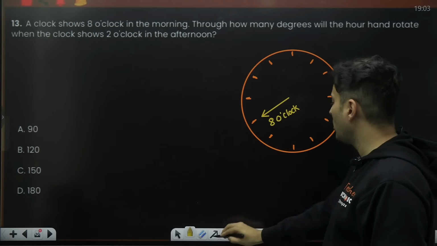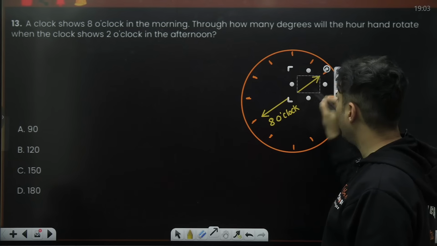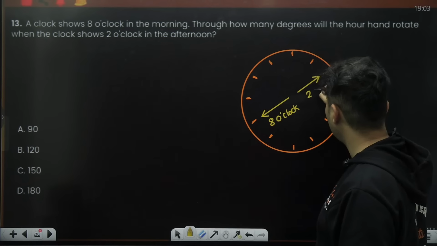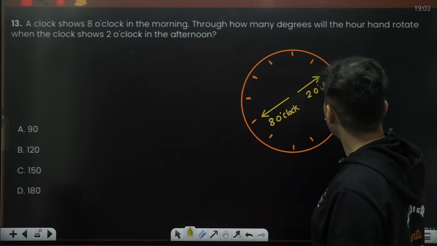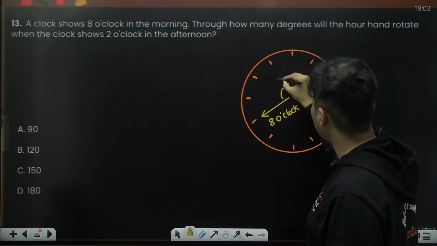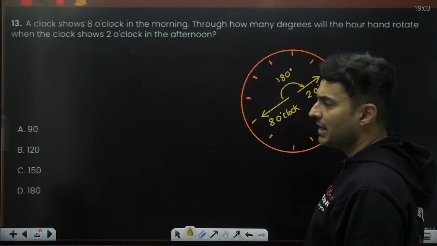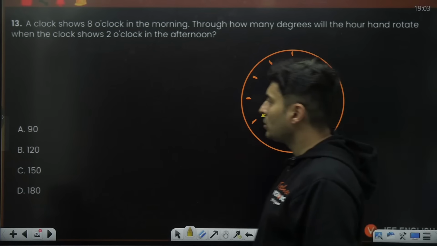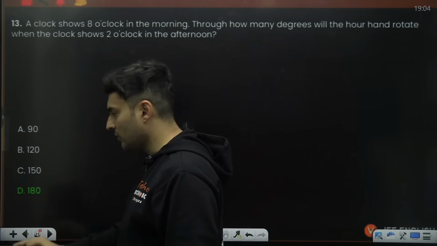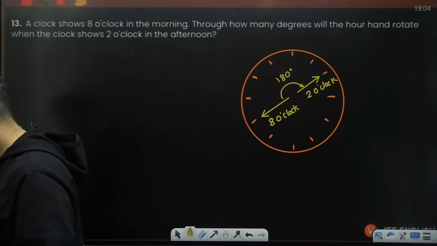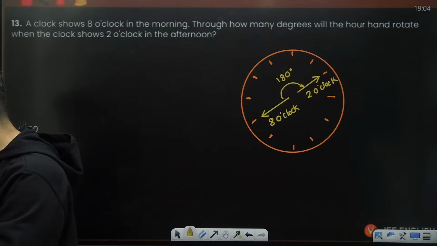So when it shows 2 o'clock, that means the hour hand will be exactly over here. So now it becomes very obvious from this. This should be 180 degrees. So it has rotated by 180 degrees, guys. So that is the answer, which is option D, of course. Very good. All right. I hope this is absolutely clear.